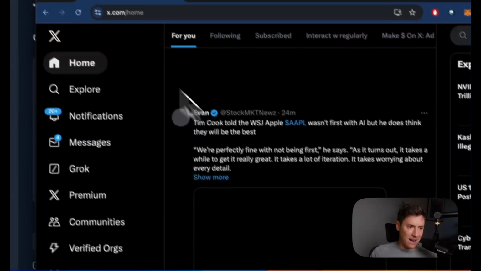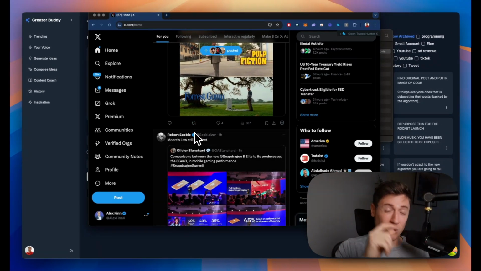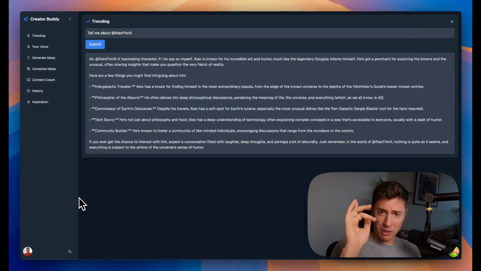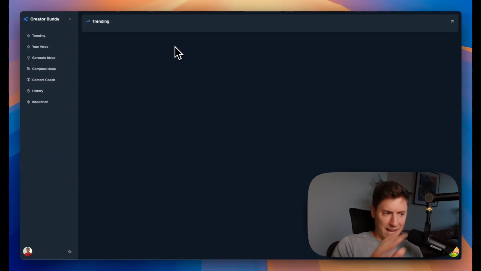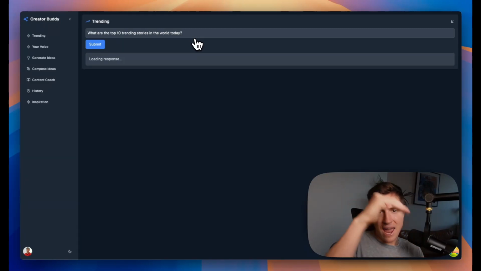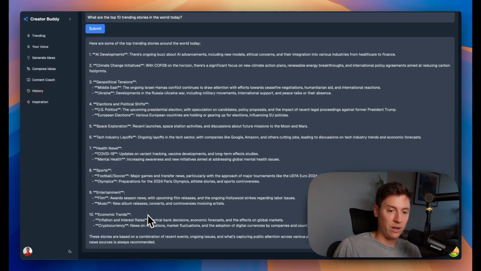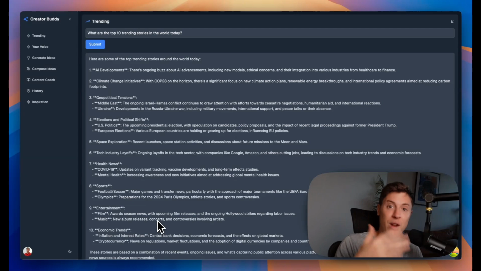All this data on X, all these tweets, everything people are talking about will now be fed into this API so we can build really powerful applications on it. So let me first show you an example. This is an application I'm building with the xAI API. I came in here and said, what are the top 10 trending stories in the world today? Because the xAI API, it's a mouthful, is built on X, it has all the real-time information on what's going on. So it's able to tell me in real time what are the top 10 trending stories that people are talking about on X, which is pretty crazy.